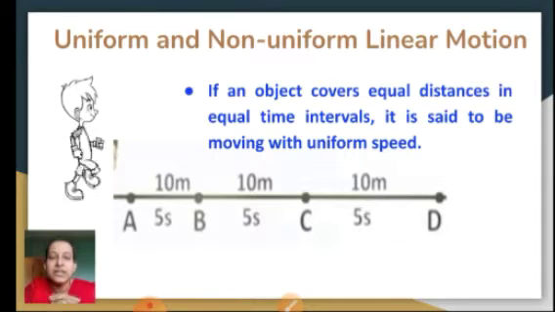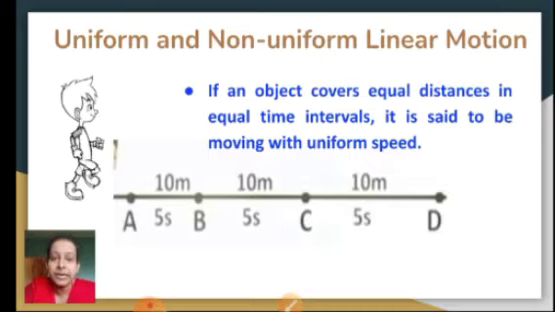From B to C, when he is walking, again it is 10 meters, and again in 5 seconds. Again in another 5 seconds he walks 10 meters. If you carefully see here, he is covering equal distances in equal intervals of time. So we can easily find out the speed by using the formula distance upon time.